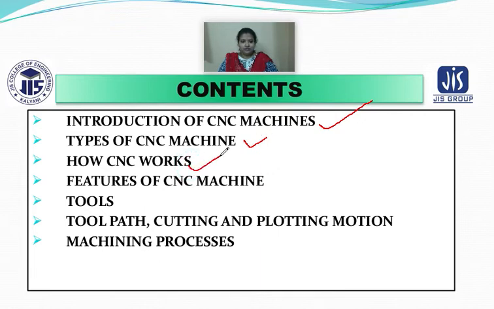How does CNC work? What are the features of a CNC machine? What are the tools associated? Next we will discuss the tool path, cutting and plotting motion, as well as the machining process. So now let's move to the next slide, that is, the introduction of CNC machines.